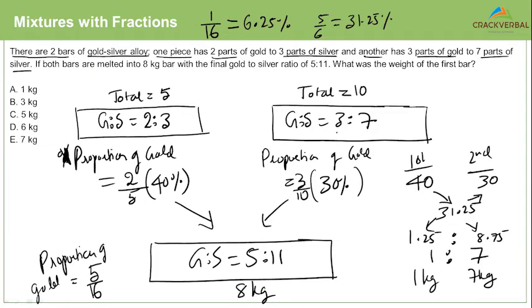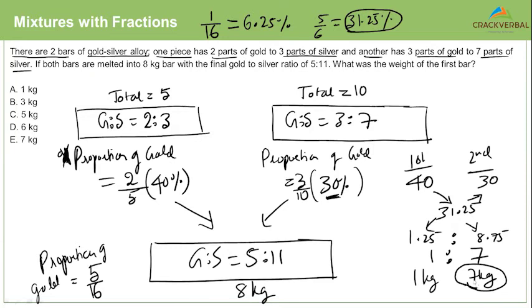Are we clear? What is the final percentage of gold here? The final percentage of gold is 31.25, right? And the proportion of gold in the second one is 30. Why is the final mixture very, very close to 30? Because the second component is weighing the highest.